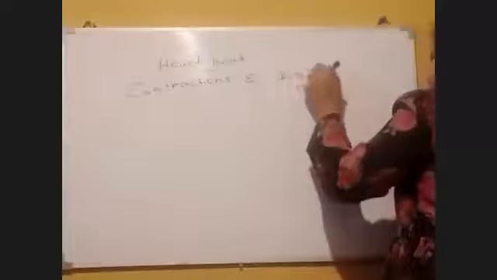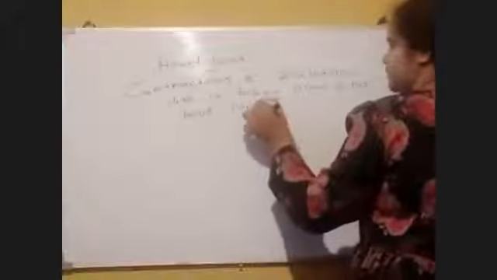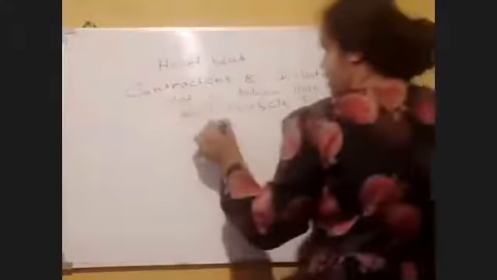So when we write the definition for the heartbeat, we have to write that the heartbeat is the contractions and dilations that take place in the heart muscle of the atrium and ventricle. Okay, so write it down.